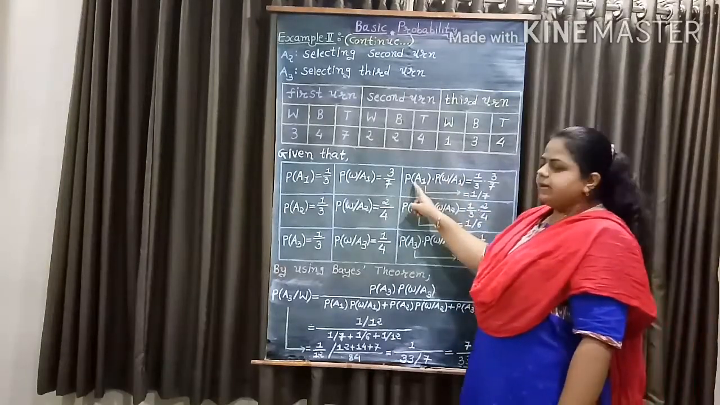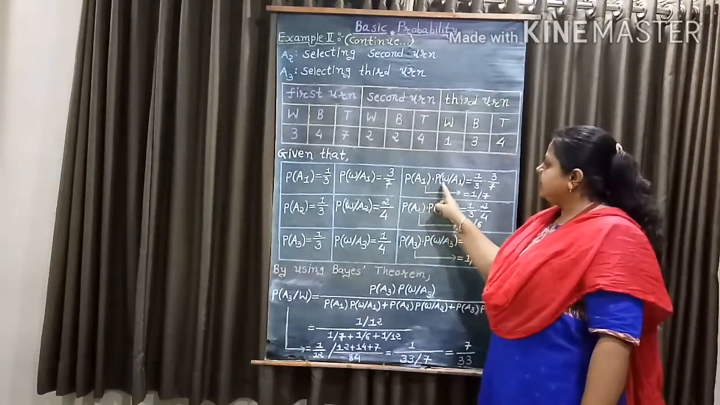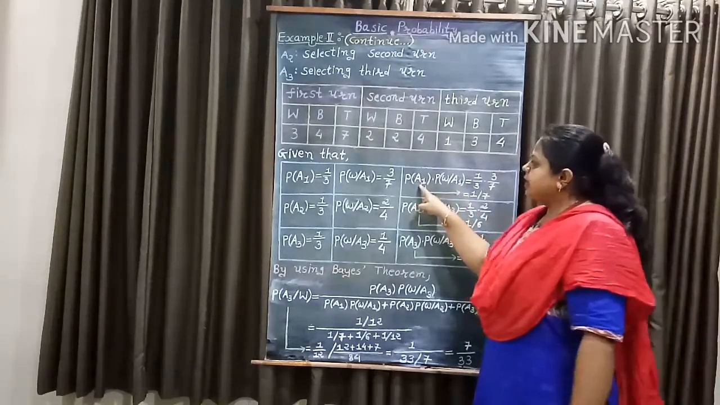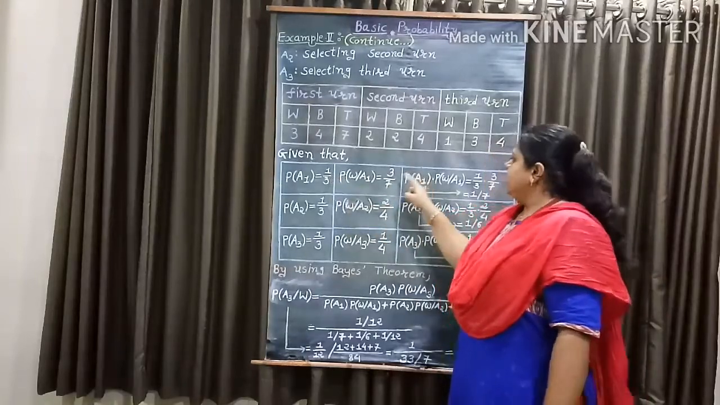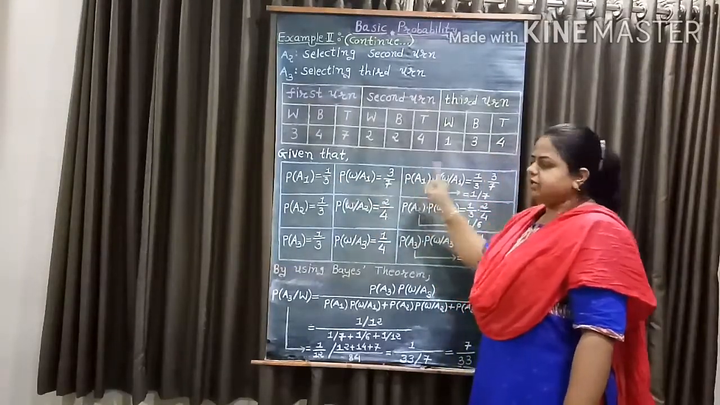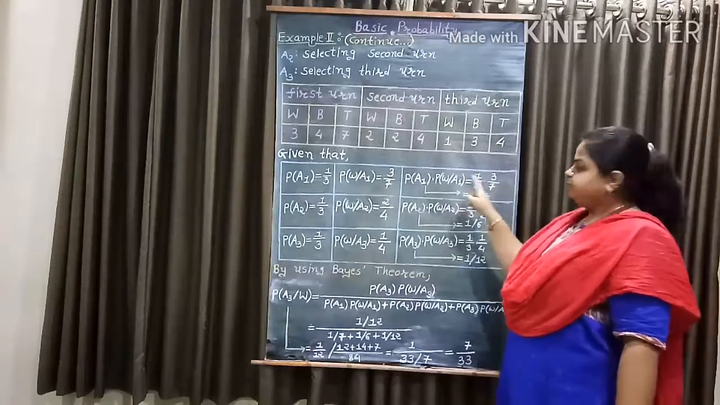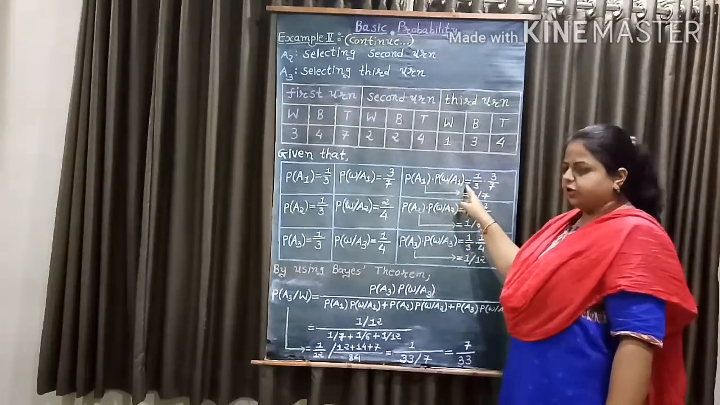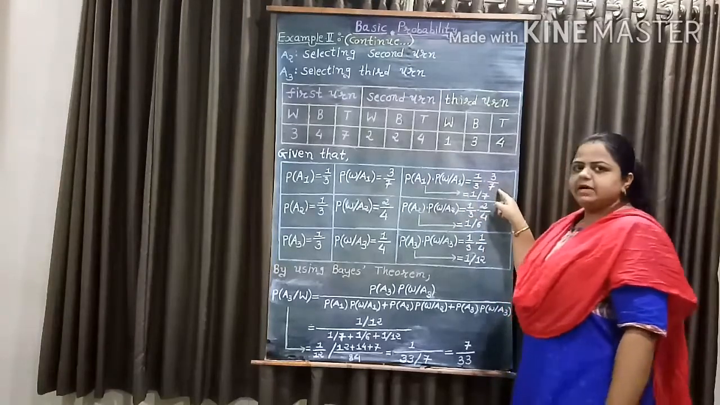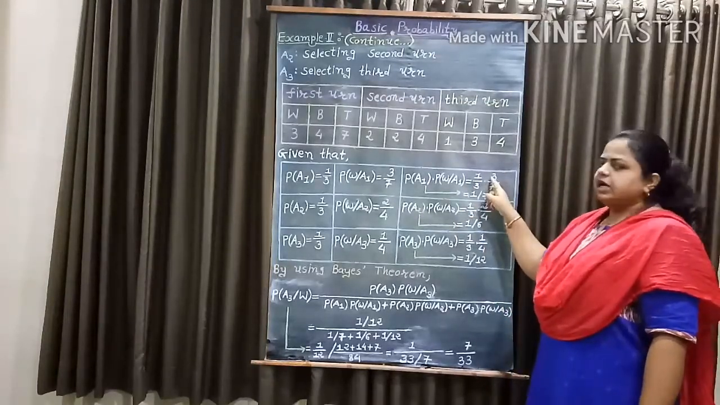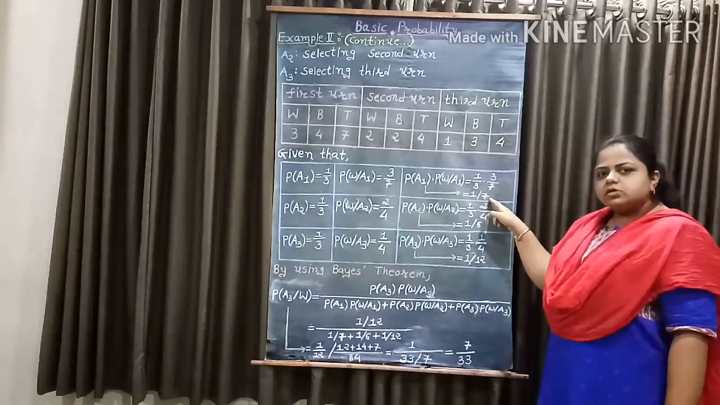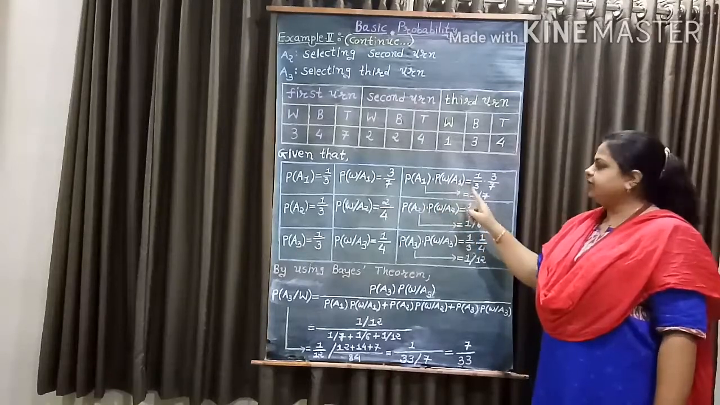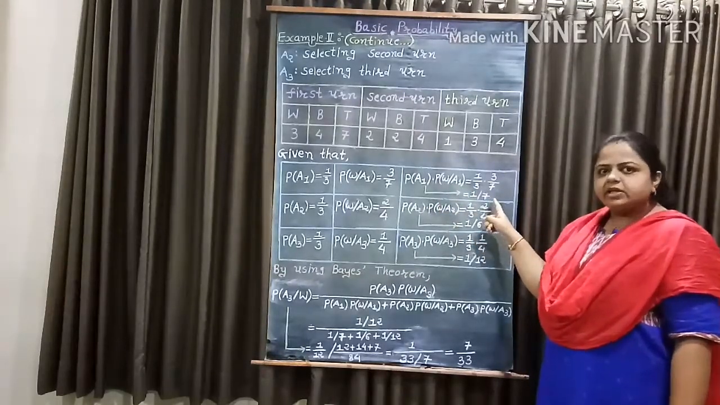So now probability of A1 into probability of W given A1: here we have probability of A1 equal to 1 by 3 and probability of W given A1 equal to 3 by 7. So it equals 1 by 3 into 3 by 7. Now, 3 cancels out, we have 1 by 7. Therefore, probability of A1 into probability of W given A1 equals 1 by 7.